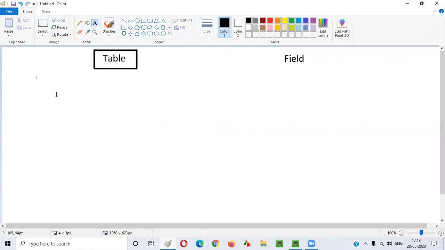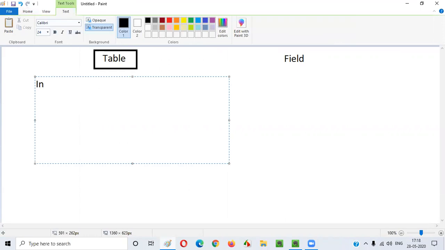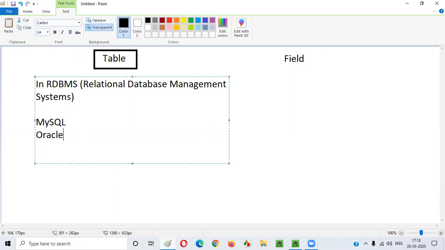Before I explain table, you have to understand RDBMS software. RDBMS stands for Relational Database Management Systems. What are the examples for this RDBMS? MySQL, Oracle, SQL Server, and there are many other examples for these RDBMS systems. Okay, relational database management systems.